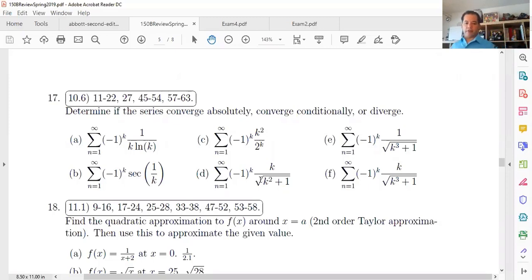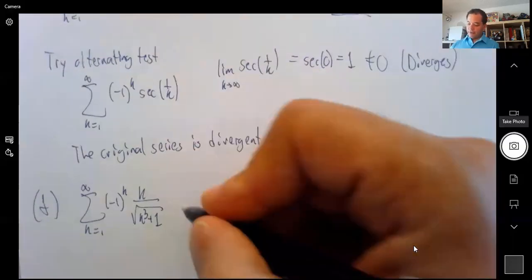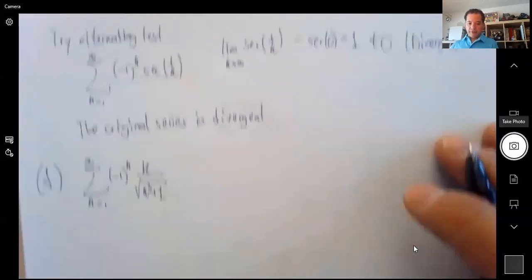Let's take a look at F. So it's a series from 1 to infinity, negative 1 to the k over the square root of k cubed plus 1. Okay, so same as before, we first try the one with absolute value bars.